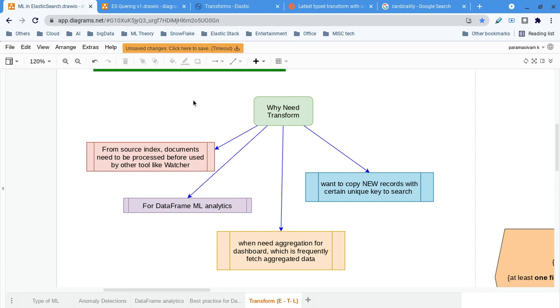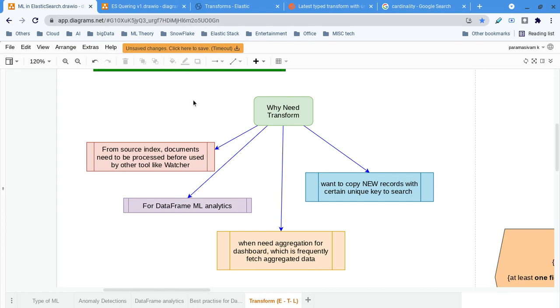This is one case. The second thing is, instead of working straight away with whatever data is ingested into Elasticsearch for what could be the deliverable artifact, be it a dashboard, a report, a watcher, a machine learning job, or maybe some external or third party application, all these things work directly with the source index.